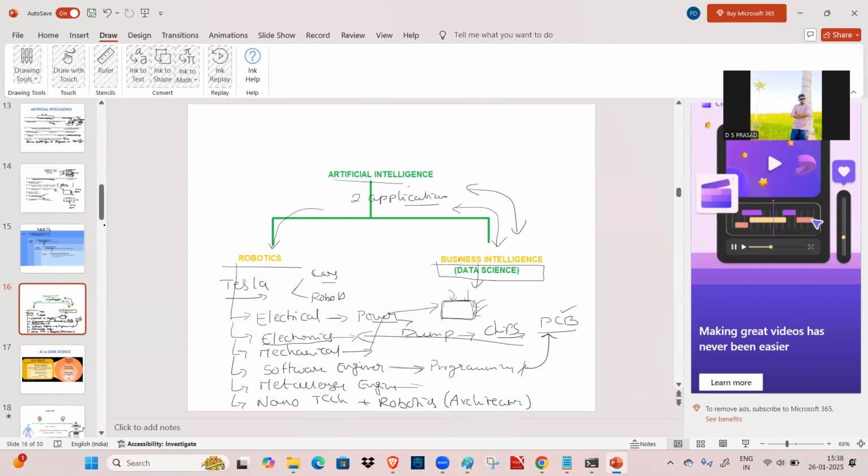After that, metallurgy: which metal best suits our robots, and up to what temperature it can survive. It can sustain up to 100 degrees or maybe 1000 degrees. The metal should not melt. Internally we are using some cables, which are nano cables, and inside them there are some connections.